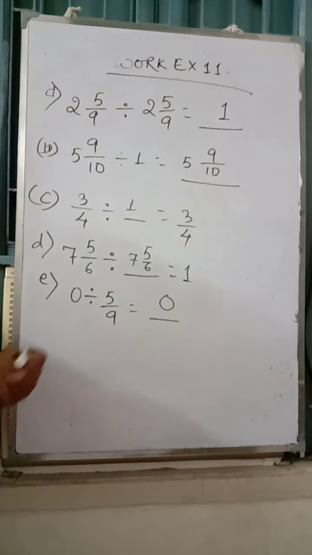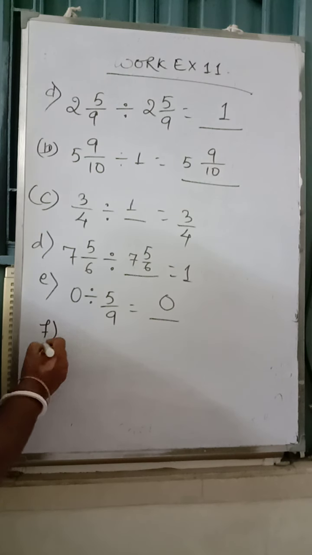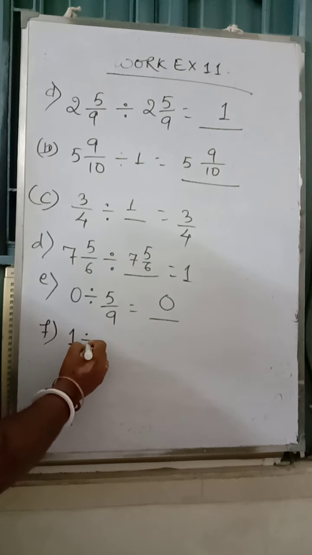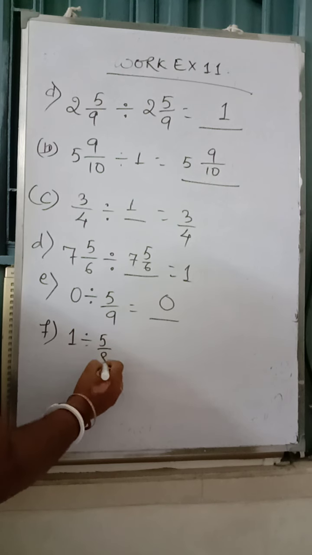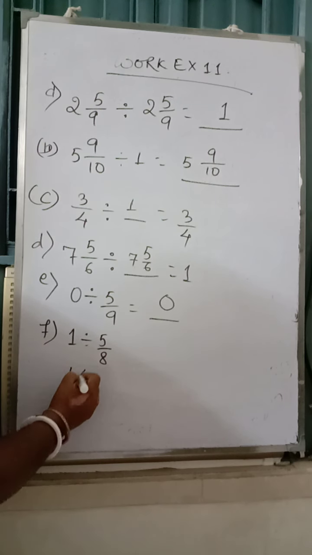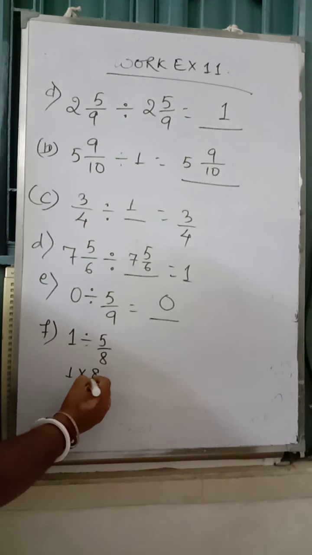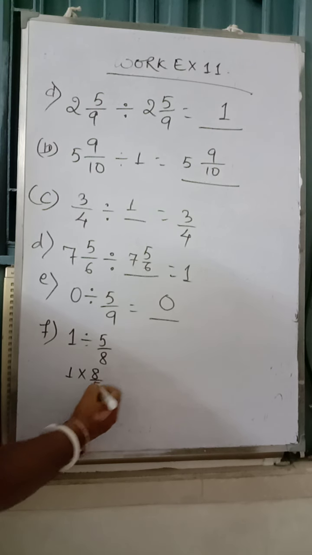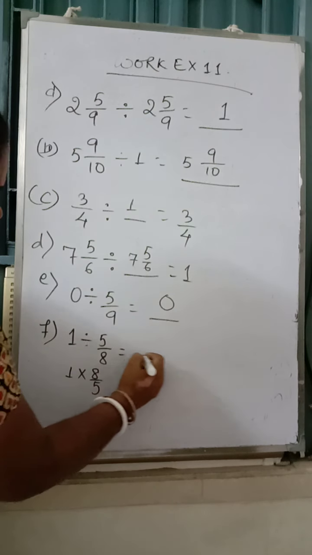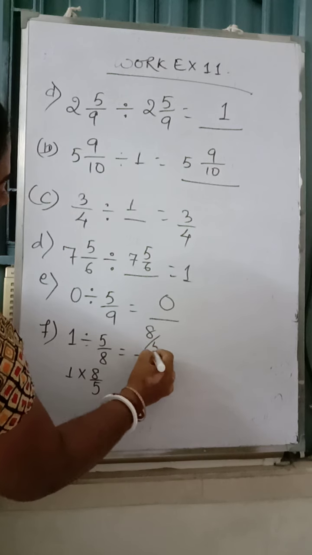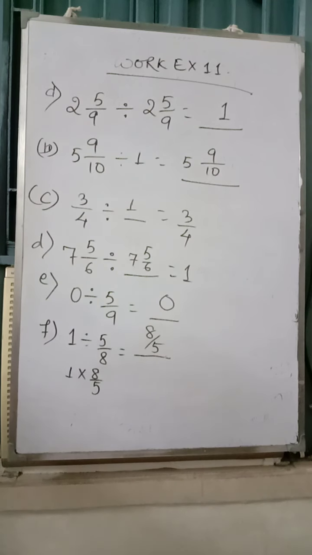Next one. Now the work starts. 1 divided by 5 by 8. Now you see, you have to solve it. 1 into 8 by 5 it would be. So the answer gives you the reciprocal of 5 by 8. So what would be the reciprocal of 5 by 8? 8 by 5.